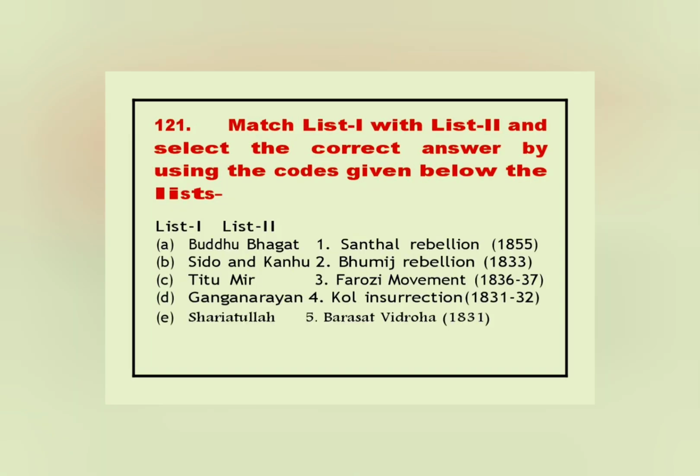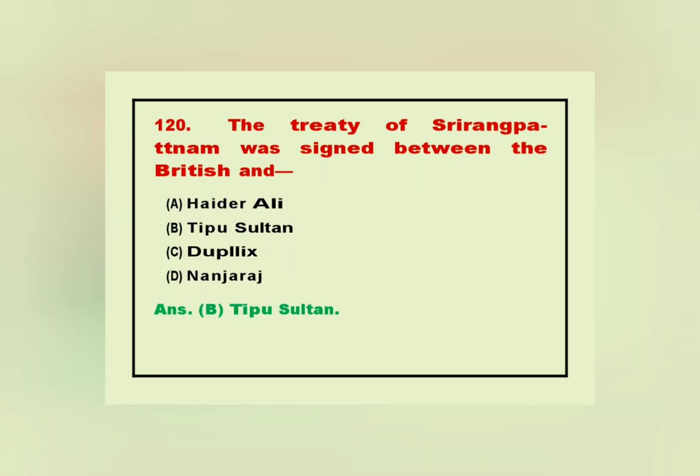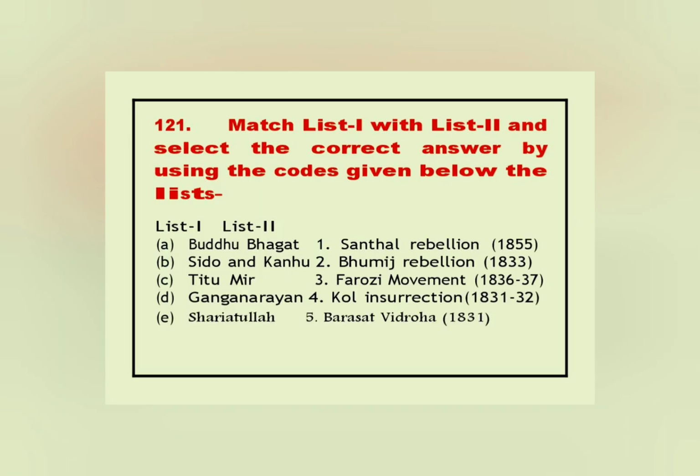121. Match List 1 with List 2 and select the correct answer by using the codes given below the lists. List 1, List 2. A. Buddhu Bhagat, 1. Santhal Rebellion 1855. B. Sido and Kanhu, 2. Bhumij Rebellion 1833. C. Titu Mir, 3.